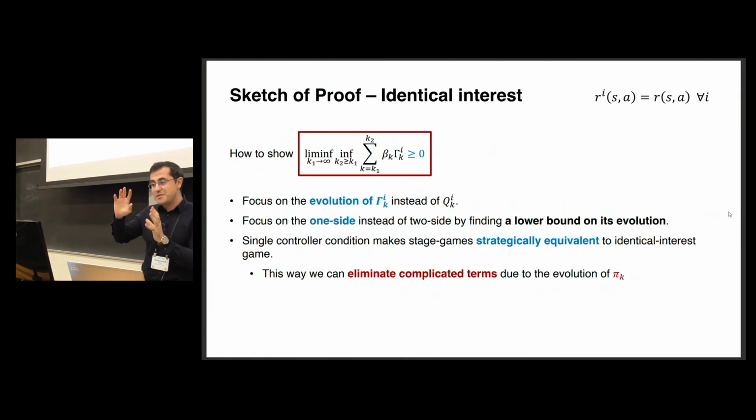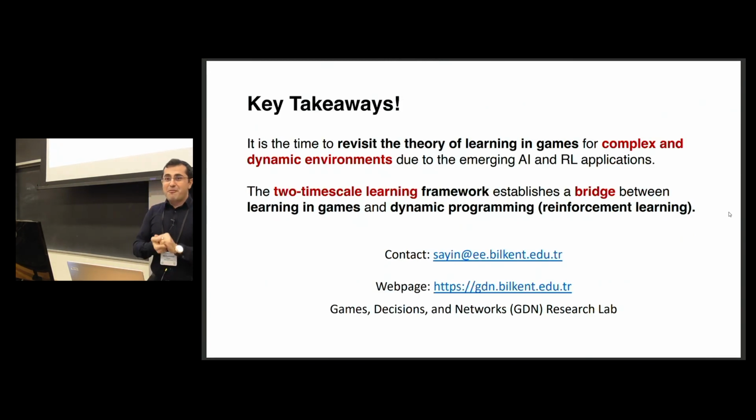To be able to show this, we will specifically focus on the evolution of the gamma k instead of q k. But it is very challenging, right? Therefore, we are only interested in one side. We are interested in whether there exists a lower bound or not. And the single controller condition will make the game strategically equivalent to some identical payoff game such that some complicated term in the evolution of gamma k will be lower bounded by 0, and we can simply ignore them. Because of that, now we can come up with some lower bound on its evolution. Some Gronwall-Lemma type of argument will help us to find a lower bound on gamma, and we will be able to show this.